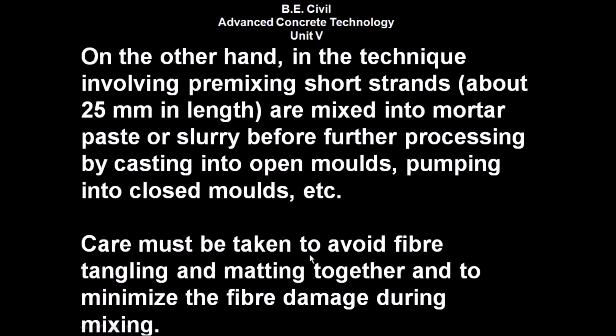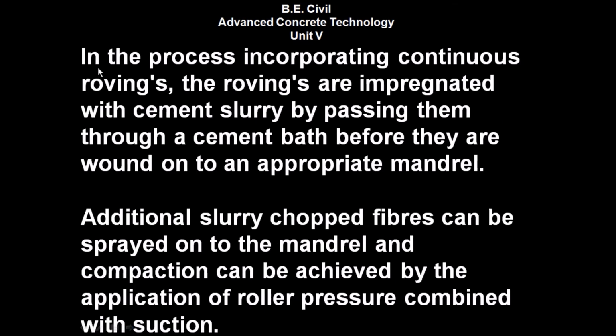Care must be taken to avoid fiber tangling and matting together and to minimize fiber damage during mixing. In the process incorporating continuous roving, the rovings are impregnated with cement slurry by passing them through a cement bath before they are wound onto an appropriate mandrel. Additional slurry and chopped fibers can be sprayed onto the mandrel and compaction can be achieved by the application of roller pressure combined with suction.